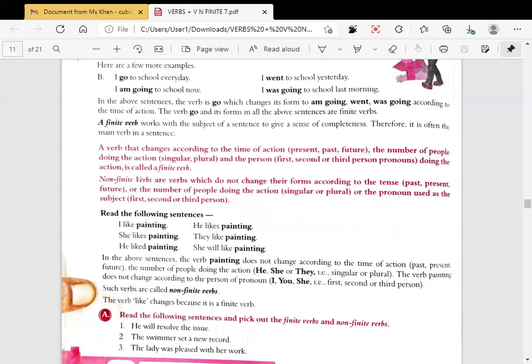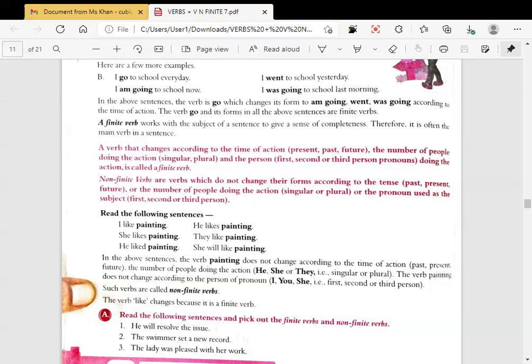Okay. Now the sentences are: I like painting, she likes painting, he liked painting. Like, likes, liked. They like painting, she will like painting. Now the highlighted portion is painting. Is it changing its form? The form remains the same.